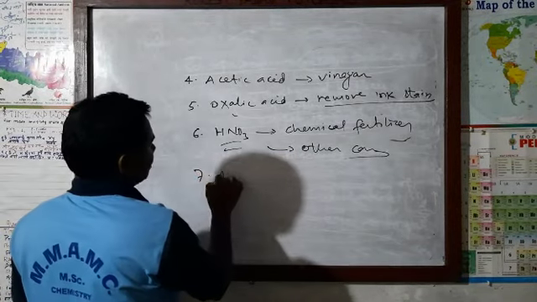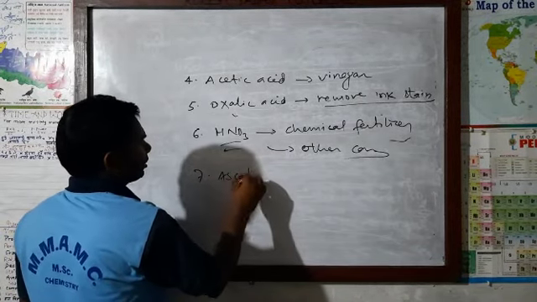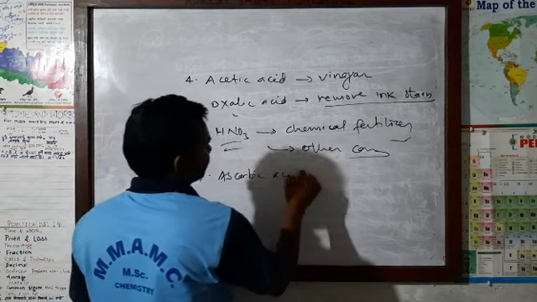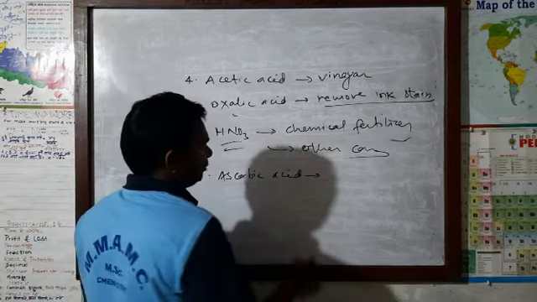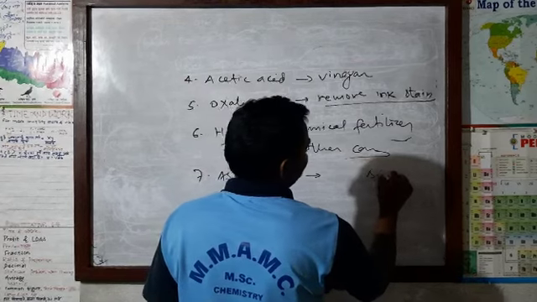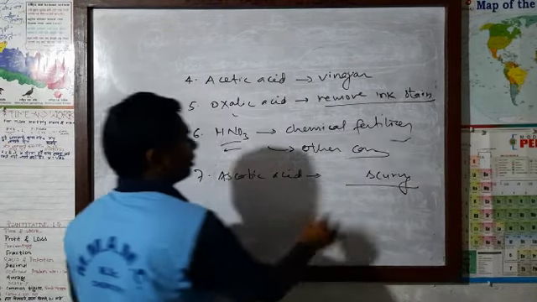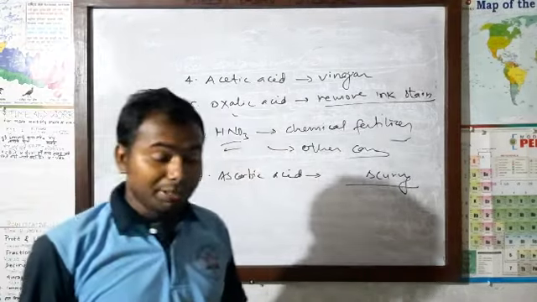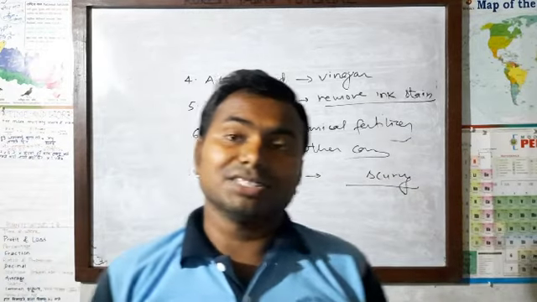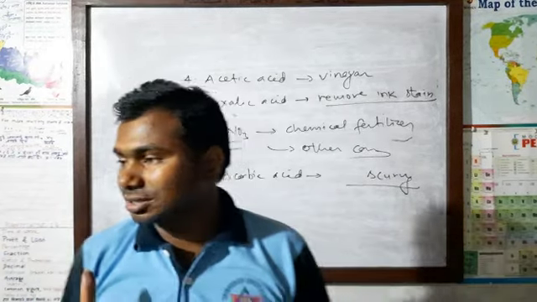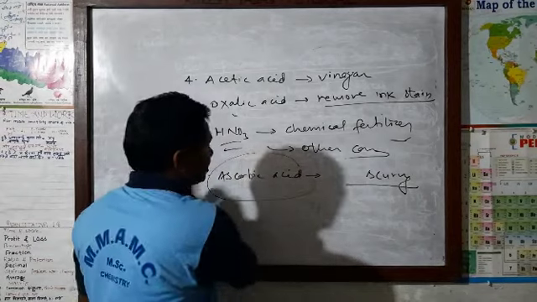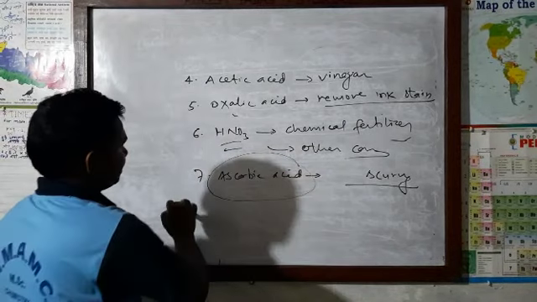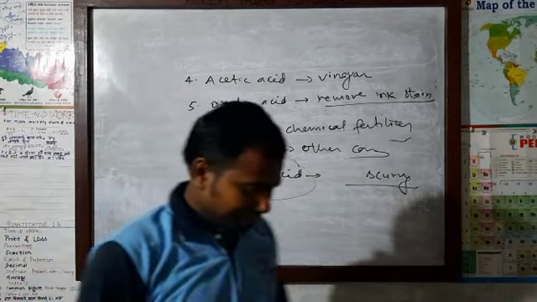And there is also ascorbic acid. It is used in the treatment of scurvy. Due to lack of vitamin C, a disease occurs, that is scurvy, and in order to treat scurvy, ascorbic acid can be used. These are some uses of acids.